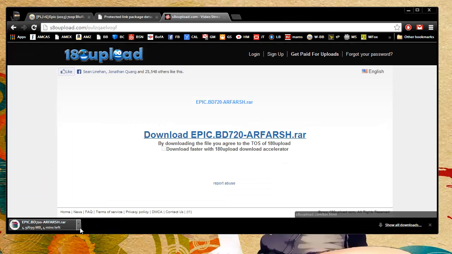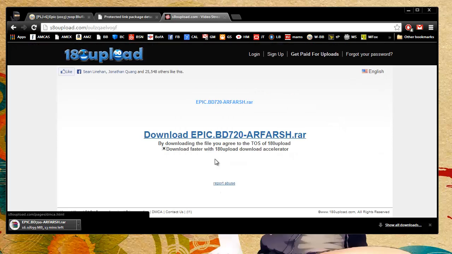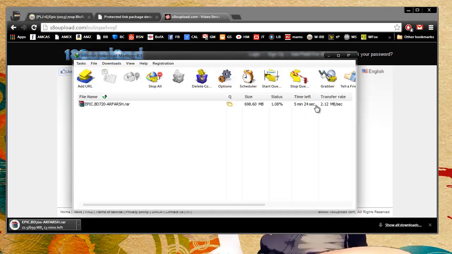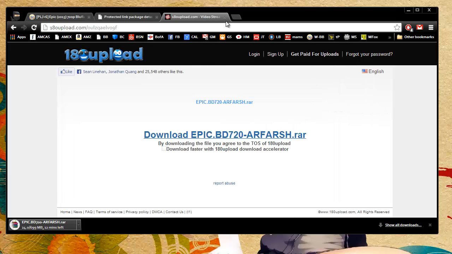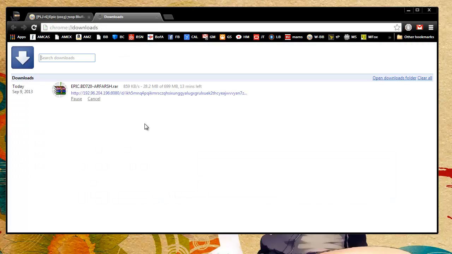So I did not refresh the page. Okay. And I got a capture. So don't ever download with the download accelerator because they're almost always going to be proprietary. You don't want that shit. So download speeds are pretty decent, 2 megabytes a second, but I can get up to like 6.5 megabytes a second, which is like pretty good.